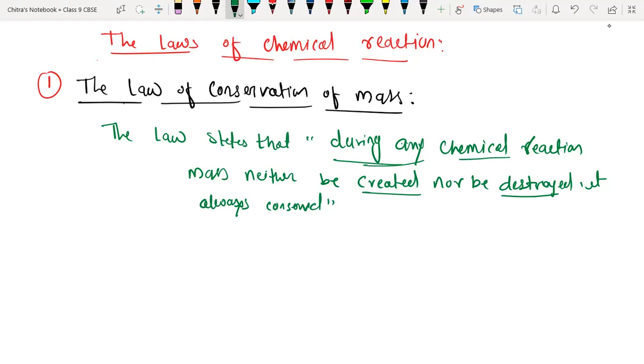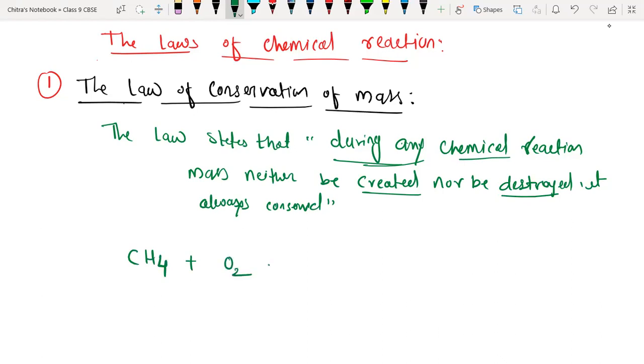Okay, so in order to prove the law of conservation of mass, we have to go through a few chemical reactions. For that you have to know how to calculate the molecular mass. So let me first write the chemical reaction. I'm just burning CH4, which is methane, in the presence of oxygen.